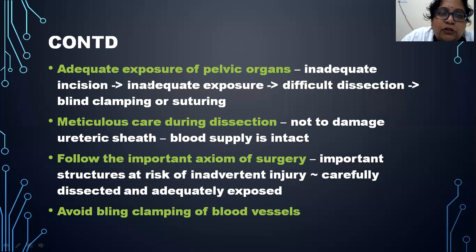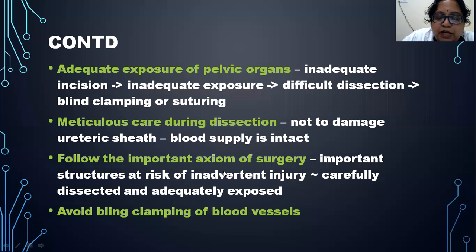And also, adequate exposure of the pelvic organs should be done. Inadequate incision or inadequate exposure should be avoided, because it will cause the tissues to be dissected inadequately and also lead to difficult dissection. And sometimes we have to do blind clamping and suturing in such cases. So this blind clamping or suturing is very, very dangerous. Meticulous care should be taken during dissection not to damage the ureteric sheath, because the ureteric sheath has the blood supply. So we have to see that it is not damaged and the blood supply is intact.